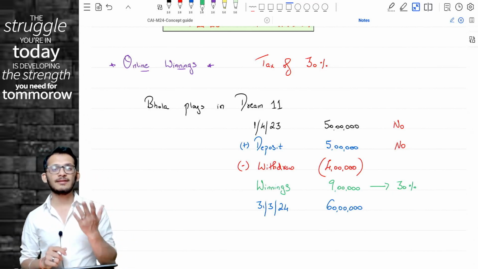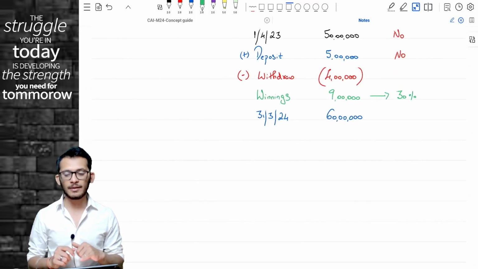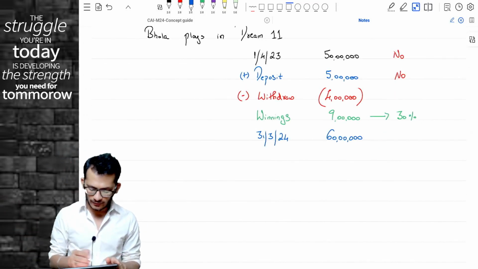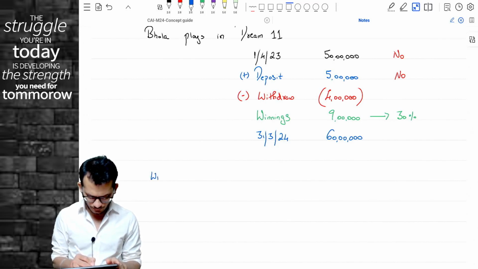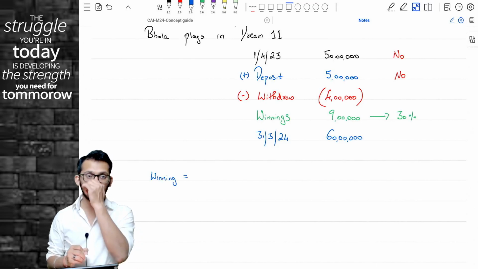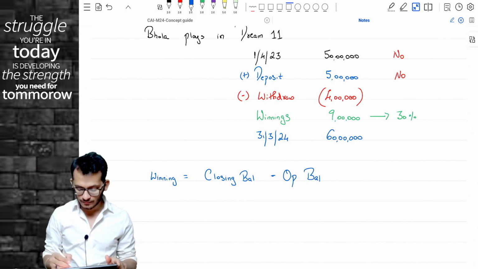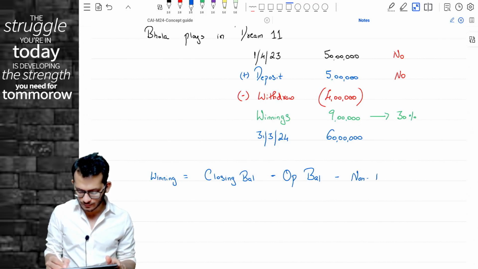But if I have to clarify this in exam terms, in the formula manner, how will we get the winnings? Winnings is equal to closing balance minus opening balance, 60 minus 50, minus non-taxable deposit.